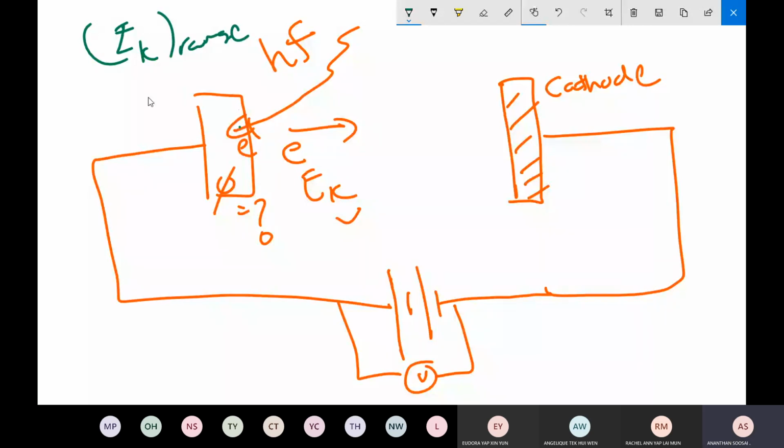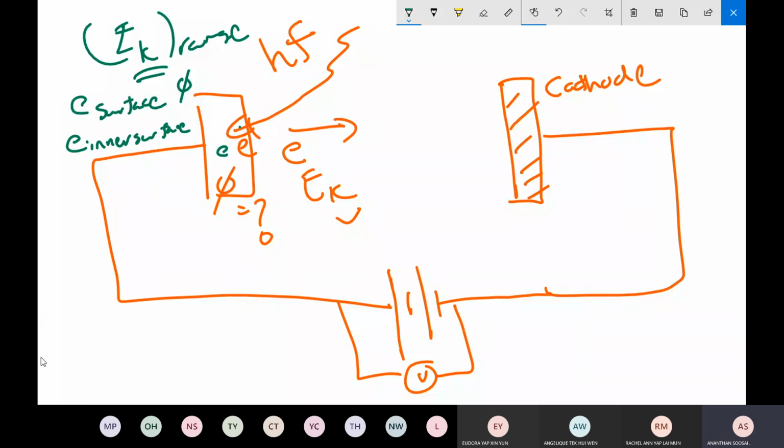One past year they asked why it's in a range. Why is this in a range? Because the electron comes out from different bonding at the surface. An electron at the surface will tend to have a smaller bonding than an electron in the inner layer. If you have an electron in the inner layer, the electron needs more energy to come to the surface.